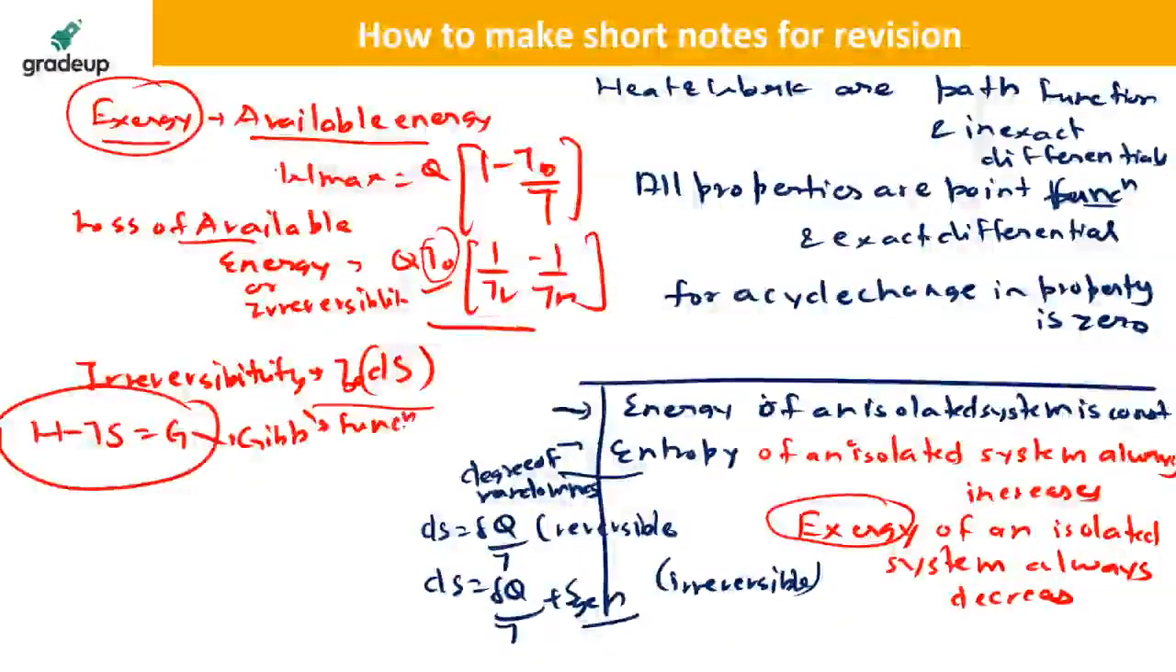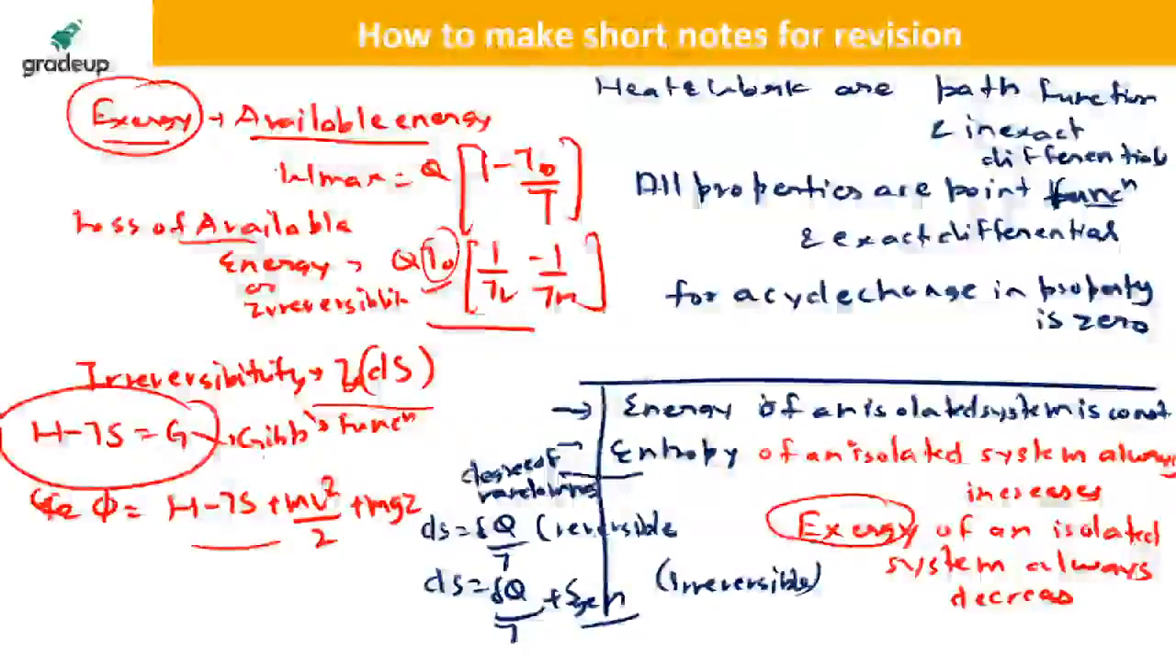But if you take the kinetic energy and potential energy, then this availability function for an open system is also equal to H minus Ts plus mv square by 2 plus mvz. This is the formula for the availability function for an open system, where kinetic energy and potential energy are also taken, but this is the Gibbs function where we are not taking kinetic energy and potential energy.